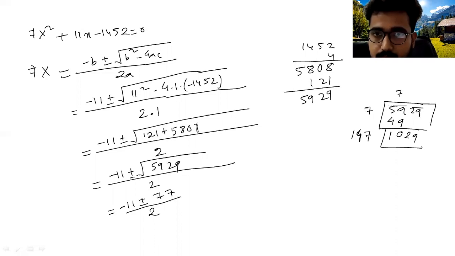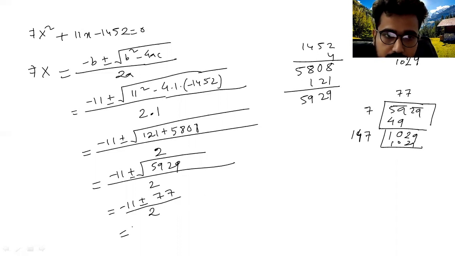So 7 7s are 49, 9 carry 4, 7 4s are 28, 28 plus 4 is 32, 2 carry 3, 7 1s are 7, 7 plus 3 is 10. So 1029. So if you take the square root, it will be 77.